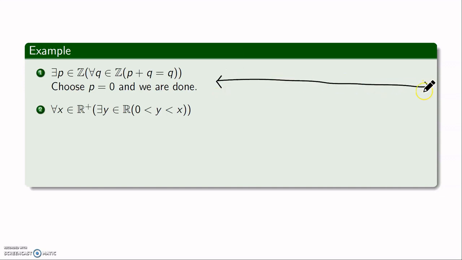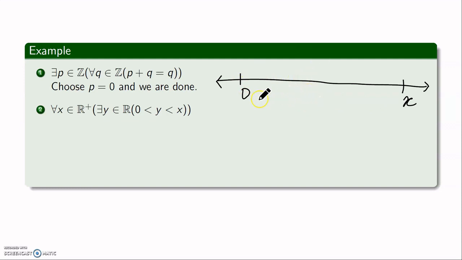Let's say I have a number line, assume this to be straight, and I have the point 0 here, and I'll take a positive real number, let's say x somewhere here. Now I need to show that there is at least one point strictly between 0 and x. So the most natural choice would be to pick the midpoint of 0 and x.